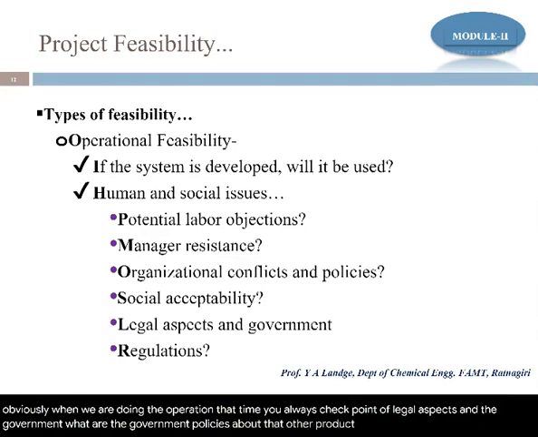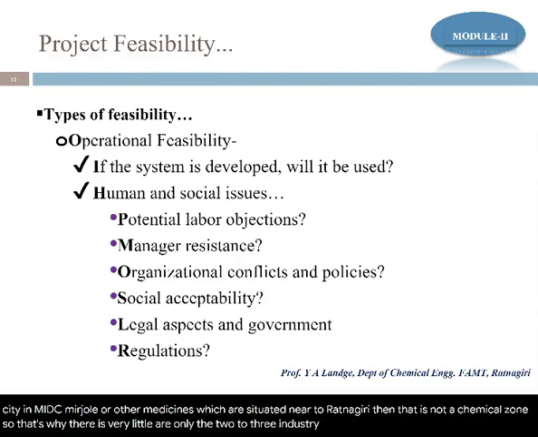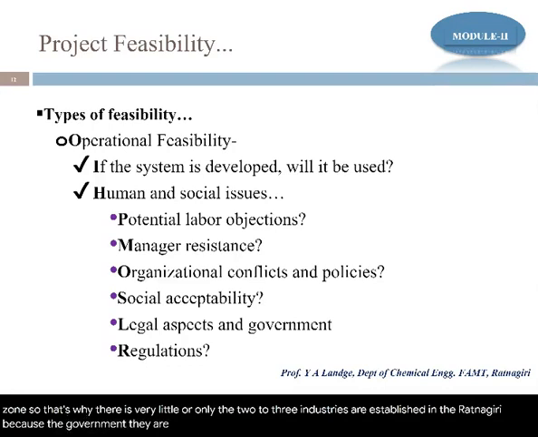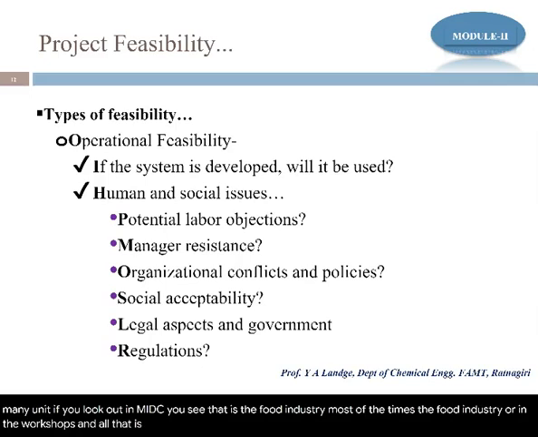Just like if you see in Ratnagiri city, in the MIDC Mirjole or other MIDCs situated near Ratnagiri, that is not a chemical zone. So that's why only two to three industries are established in Ratnagiri, because the government has declared that this particular area is for food processing units. If you look in the MIDC, you see mostly food industries, or workshops related to mechanical work, because the government is not permitting chemical industries in this area.